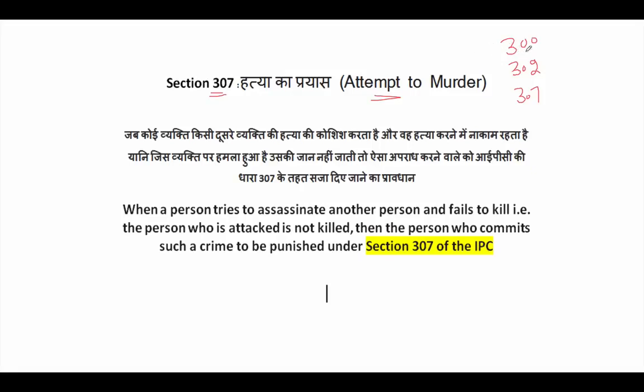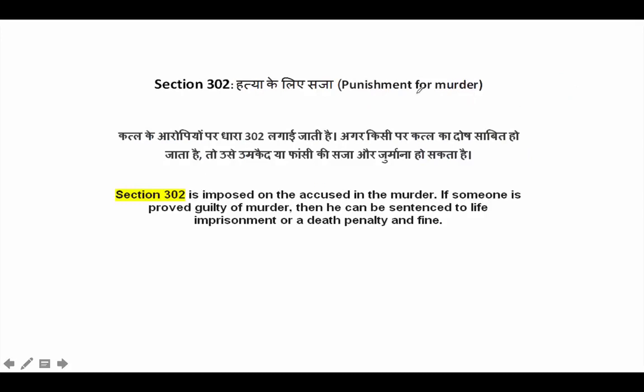So what is 300? 300 is murder. Whereas if the murder is established, that is the person needs to be convicted, then he will be convicted as per section 302. So 302 is for punishment of murder. Is it clear? And 307 is for attempt to murder. So there are very fine differences between the two. 300 is for murder. It defines what is a murder, whereas 302 is punishment for murder and 307 is attempt to murder. So always read the question carefully.